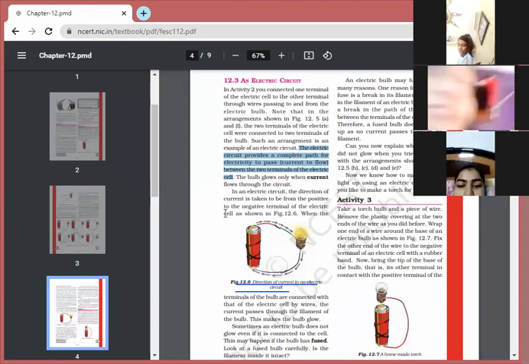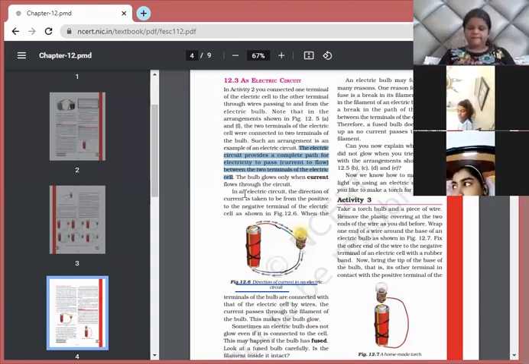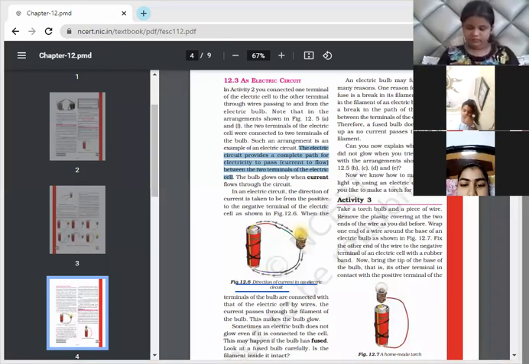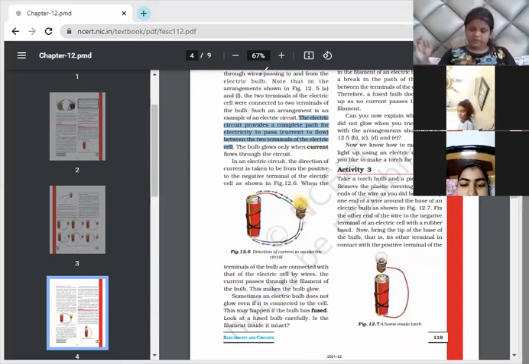Yes, ma'am. Terminals of the bulb are connected with that of the electric cell by wires. The current passes through the filament of the bulb. This makes the bulb glow. Sometimes an electric bulb does not glow even if it is connected to the cell. Okay. This may happen, beta, okay, thank you.